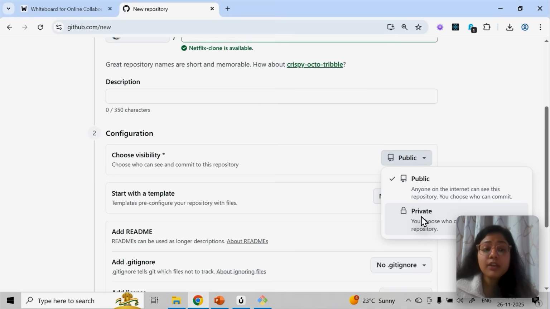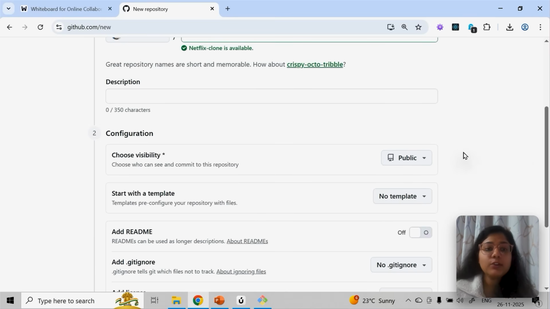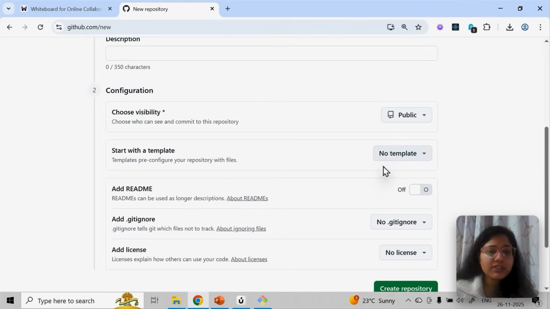If you make it private, no one can see it until and unless you go and add them as a collaborator. I'll show you how to add collaborators anyways. If you make it public, anyone can access it, but they cannot contribute to it. At least they can see the code and everything. You can just ignore those templates and all.